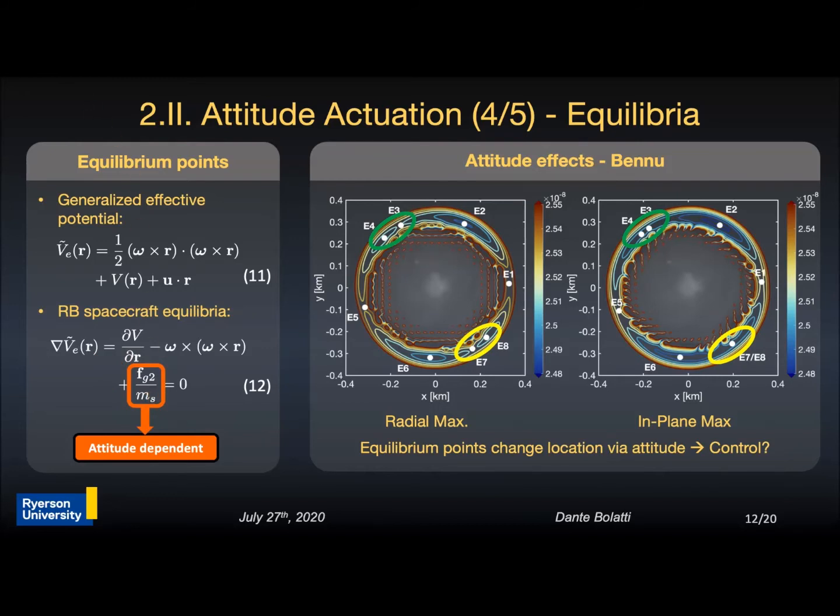Considering now a large spacecraft above asteroid Bennu, the equilibrium point positions are affected by how the spacecraft is oriented. This is clear by looking at the positions of points E3 and E4 and E7 and E8 that change locations depending on the spacecraft attitude. This change in location indicates the possibility of controlling the spacecraft using attitude actuation. If the system using this type of actuation is controllable, certain configurations can be more controllable than others. Let's see now how this can be measured.